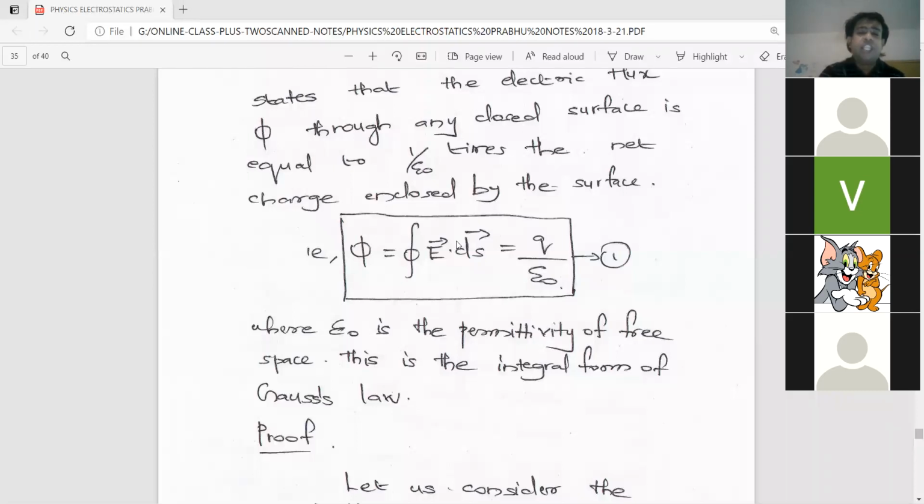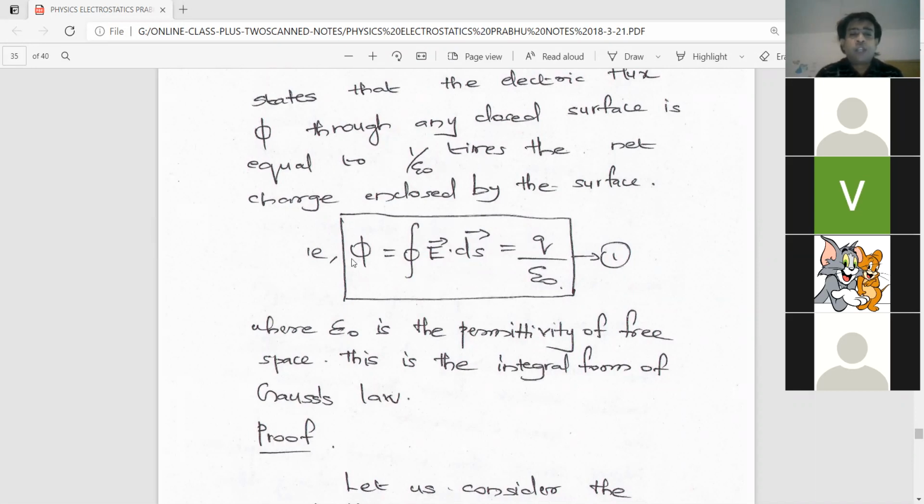It is E dot ds in the equation. It is known as E dot vector ds. It means that it is E ds cos theta. Why? Because every time the surface may not be perpendicular, it may be inclined. So it will be making a particular angle theta with the direction of electric lines of force. So we have to find the component of that electric lines of force in the perpendicular direction. That's why E ds cos theta comes into the picture. This I have already taught, actually, this equation.